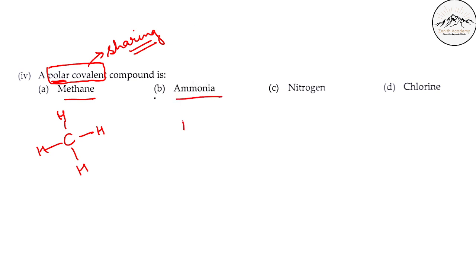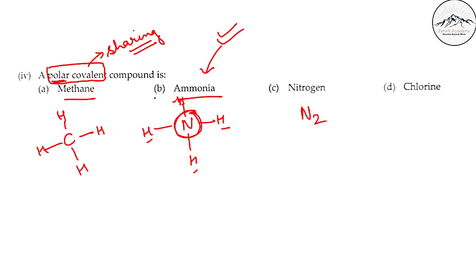Now ammonia, NH3, when you make this, you will realize that nitrogen is very electronegative, 3-, and hydrogen is electropositive. They are formed by sharing of electrons, and yes, it is polar. This is the correct answer.